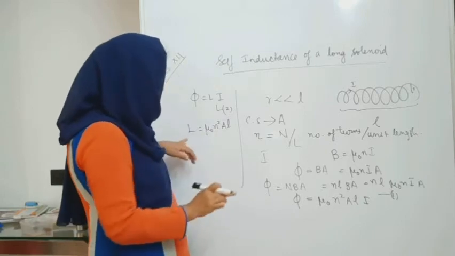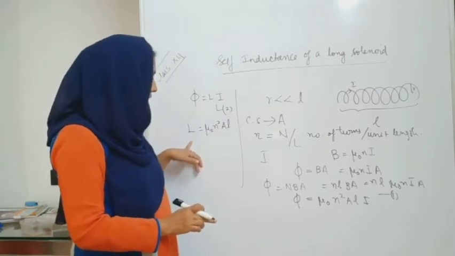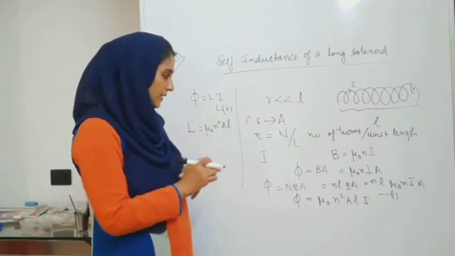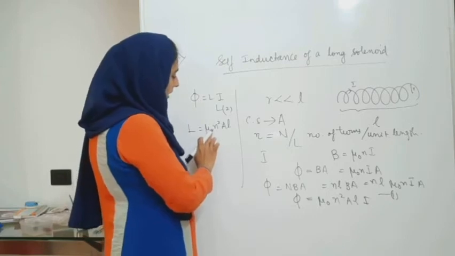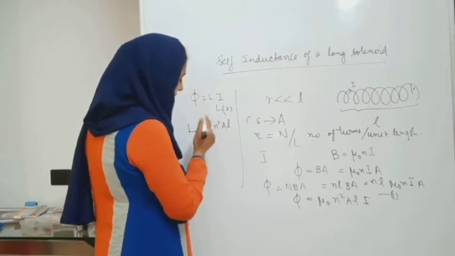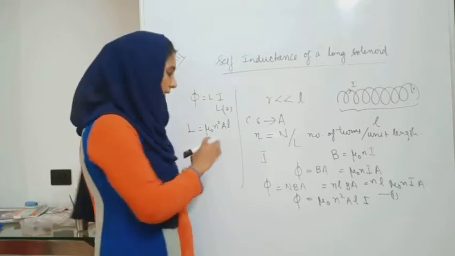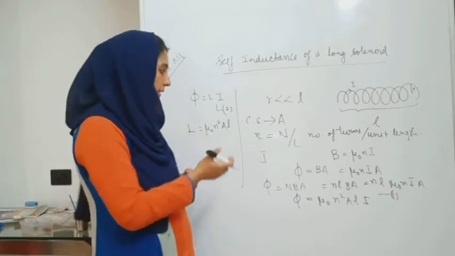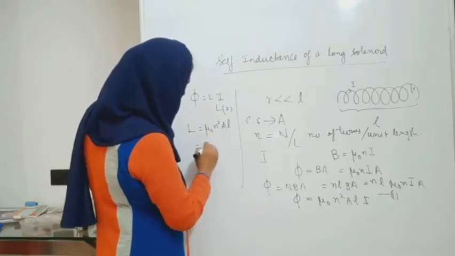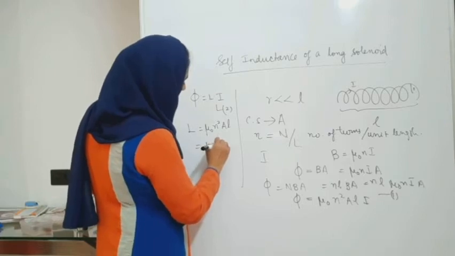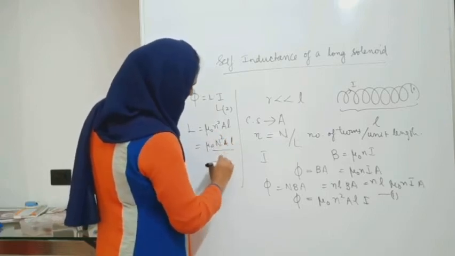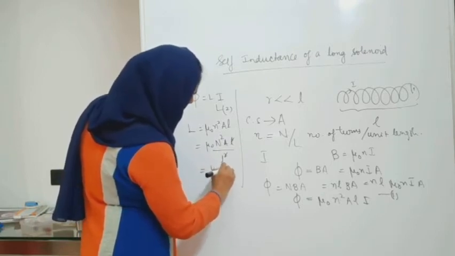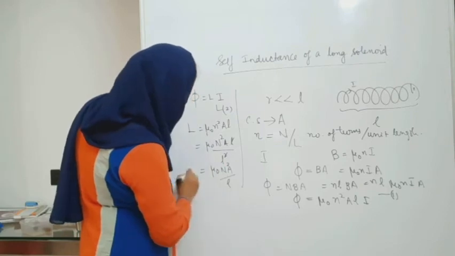Now we can see that the self inductance of a solenoid or any coil of n number of turns, when a current I passes through it, is given by mu 0 n square A into L. Conversely, you can replace the small letter n with capital N, but you have to replace it by N by L, then one L gets cancelled. So let us see what that equation looks like: capital N square A L divided by L square. One of the L gets cancelled, so the equation can otherwise be represented in terms of the total number of turns like this.